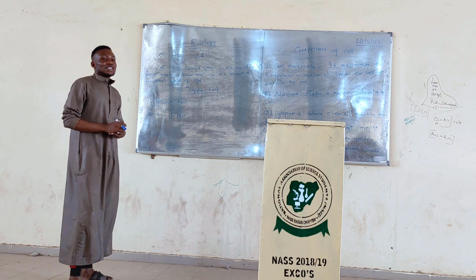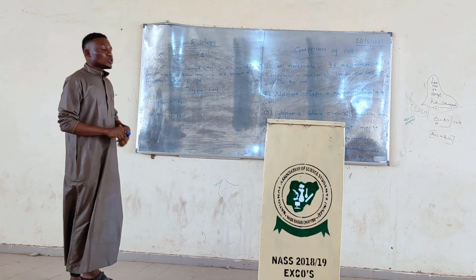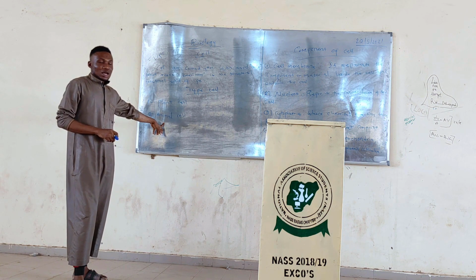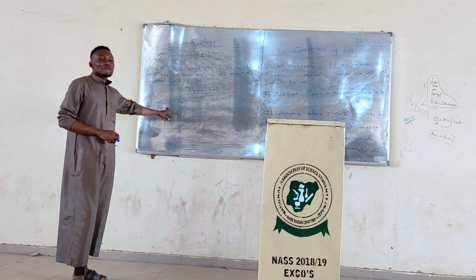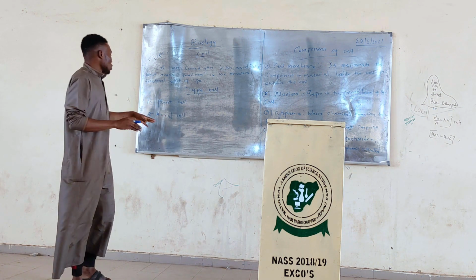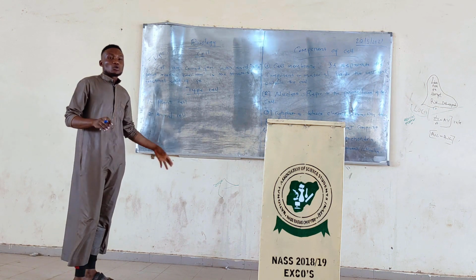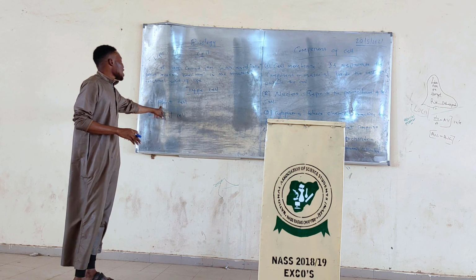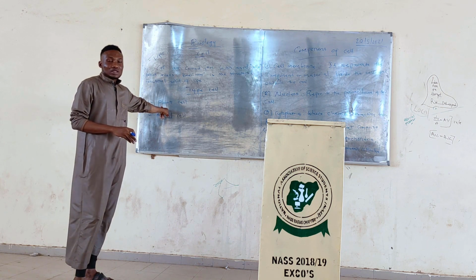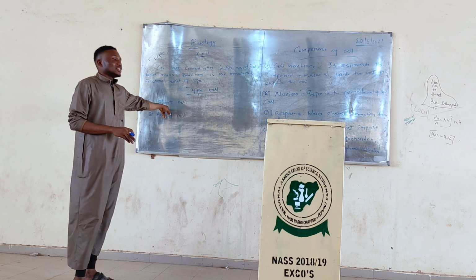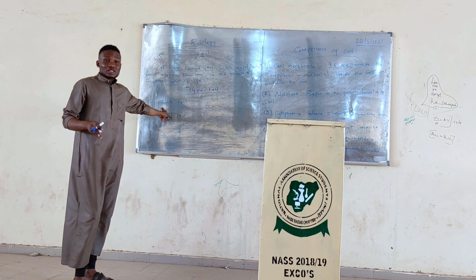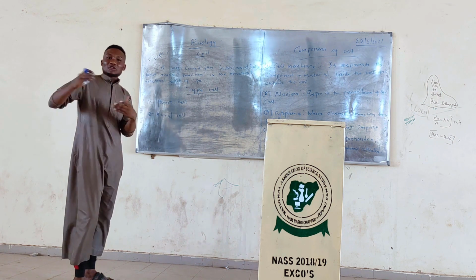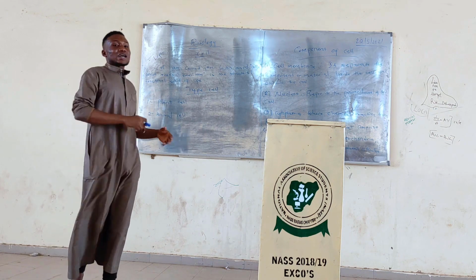In plant cell, there is what we call cell wall, which is absent in animal cell. And in plant cell, we have chloroplast that serves as the major pigment for photosynthesis, and in animal cell we don't have something like that. There are a lot of differences like that, but these are the ones I can mention now.